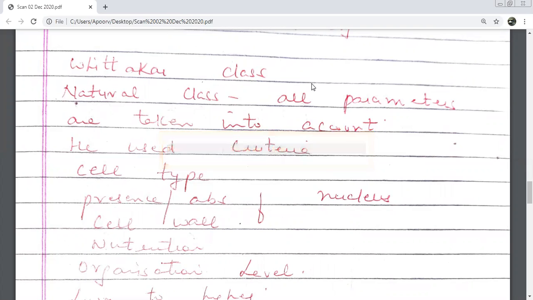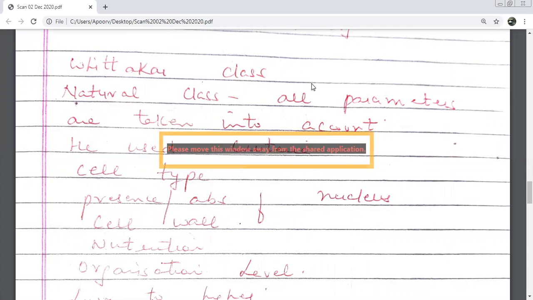So that system of classification which is based on very few parameters, where one or two characters were looked at and classification was done, was later called the artificial system of classification. But if we study more characters in depth, then it is known as the natural system of classification.